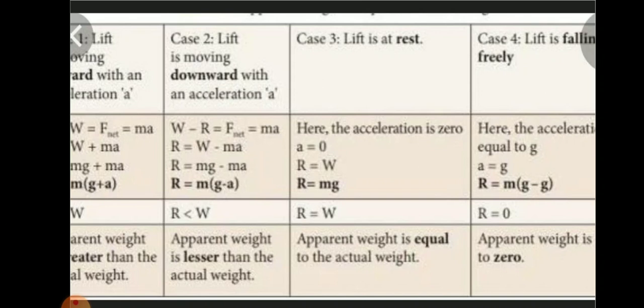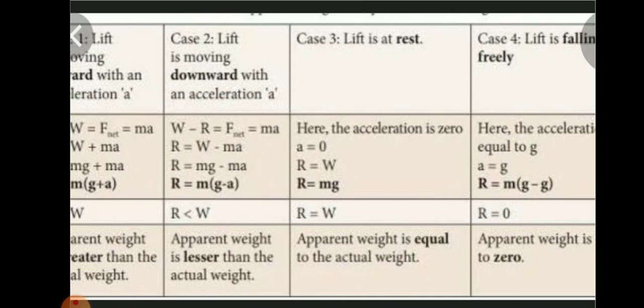See case 3, when the lift is at rest, acceleration is 0. Already we have discussed, when velocity is 0, acceleration is equal to 0. R is equal to W. So we can write R is equal to mg. In this case, apparent weight is equal to the actual weight. Fourth case is a special case.